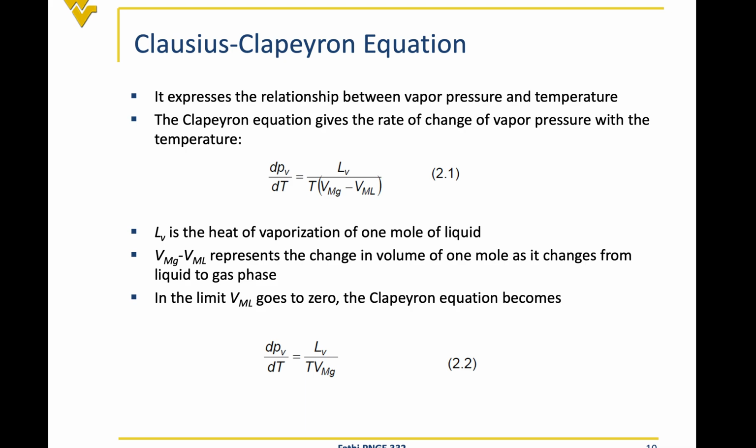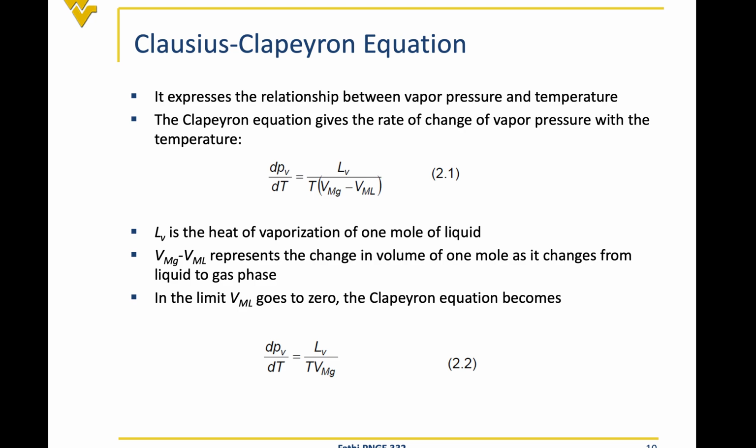Clausius and Clapeyron introduced the equation which says the derivative of vapor pressure with respect to the temperature, dPV over dT, is equal to LV, which is the latent heat of vaporization, over temperature times the molar volume of gas minus the molar volume of the liquid. Okay, we'll go over these definitions. The molar volume of gas is basically the volume of 1 mole of gas.